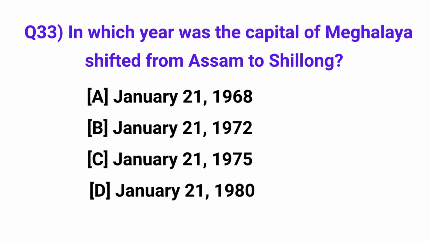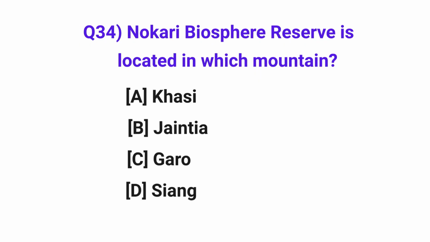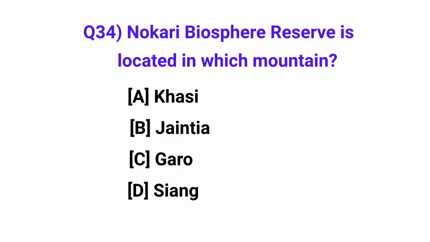In which year was the capital of Meghalaya shifted from Assam to Shillong? Answer: January 21, 1972. Nokrek Biosphere Reserve is located in which mountain? Answer: Garo.